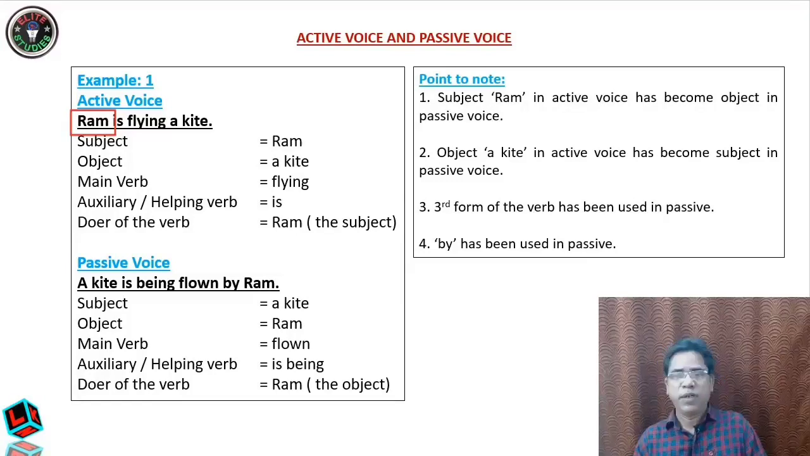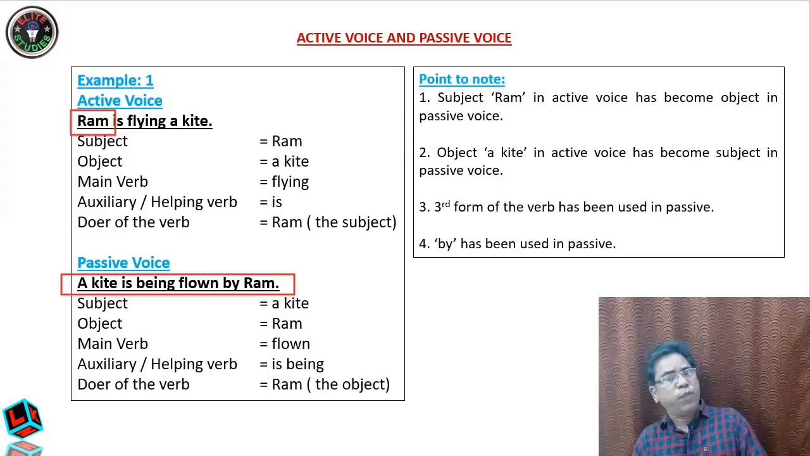This is very important. To change active to passive and passive to active is not enough in voice. You have to know how to use that. For this purpose, you should know that here in this particular sentence, Ram is flying a kite, the prominence, the importance is given to Ram, the subject. We want to know something about Ram. So, here Ram is subject, Ram is flying a kite. Now, in the second one, a kite is being flown by Ram. We are not interested about Ram. Here we are interested about the kite.